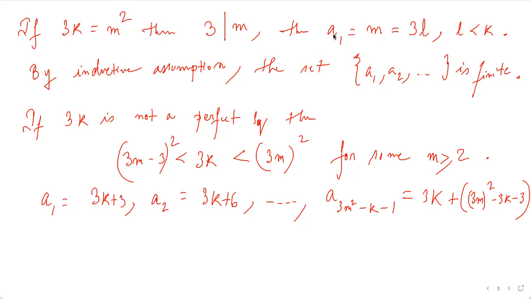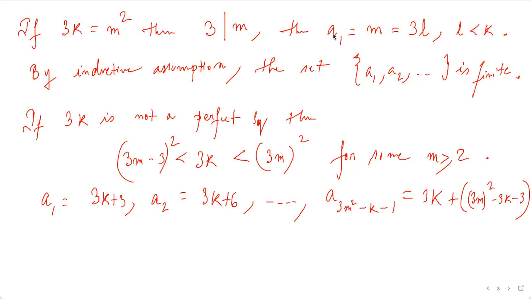The next perfect square which is divisible by 3 is 3m square. Since every term is divisible by 3, that perfect square will also be divisible by 3. So that means the next perfect square which comes into our scenario will have to be 3m square.